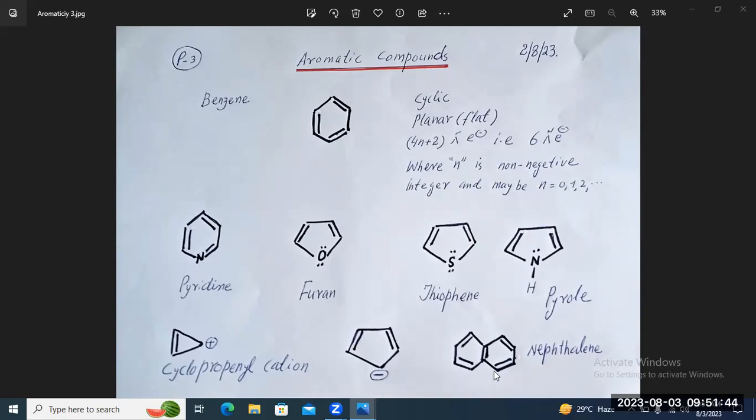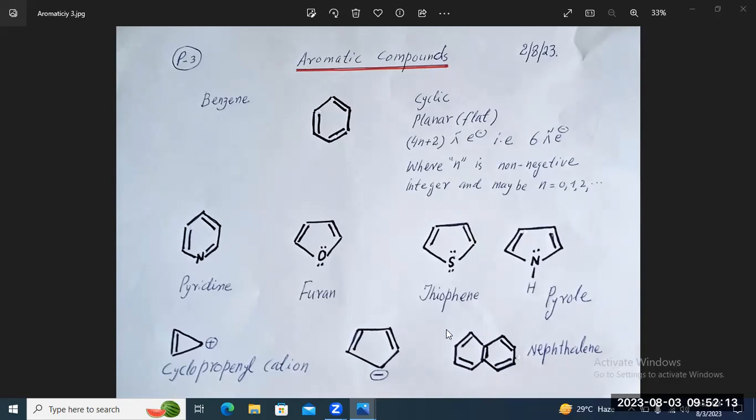Similarly, you can see in case of condensed rings, there is naphthalene and the system is conjugated: double, single, double, single, double, single, double, single, double, single, and then double.